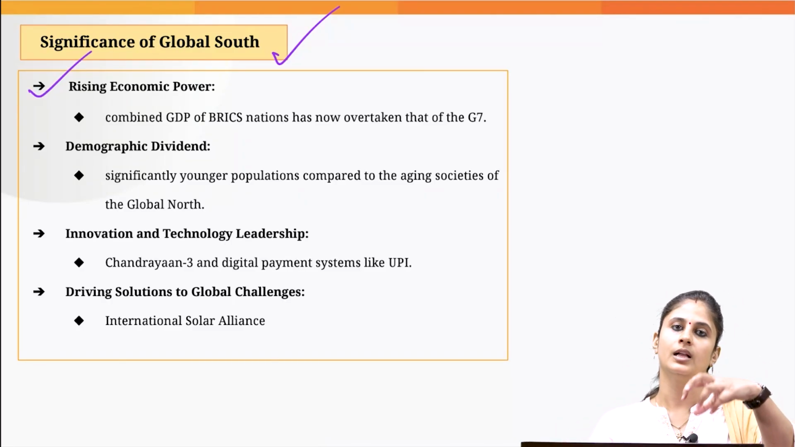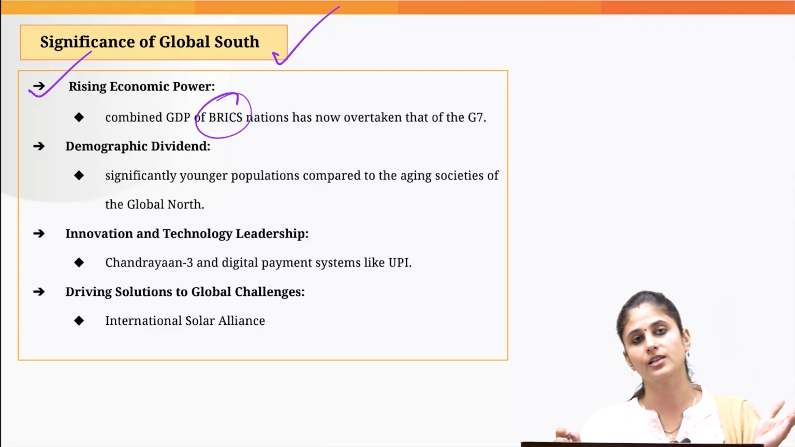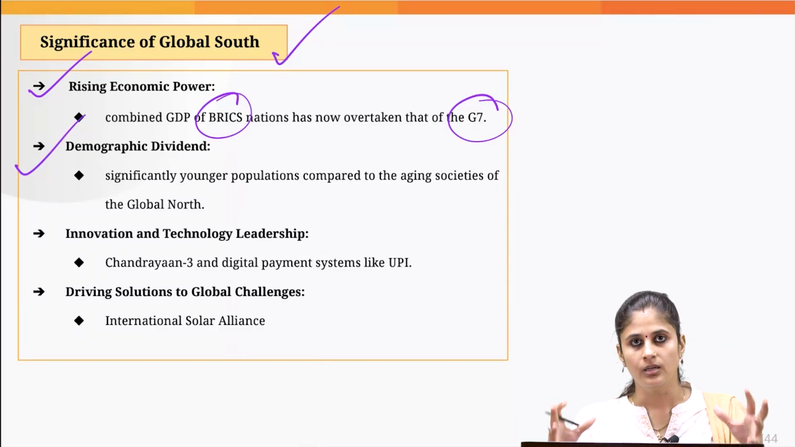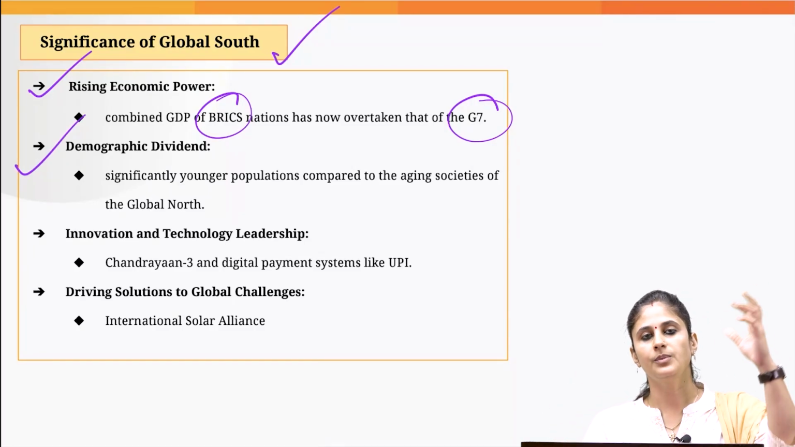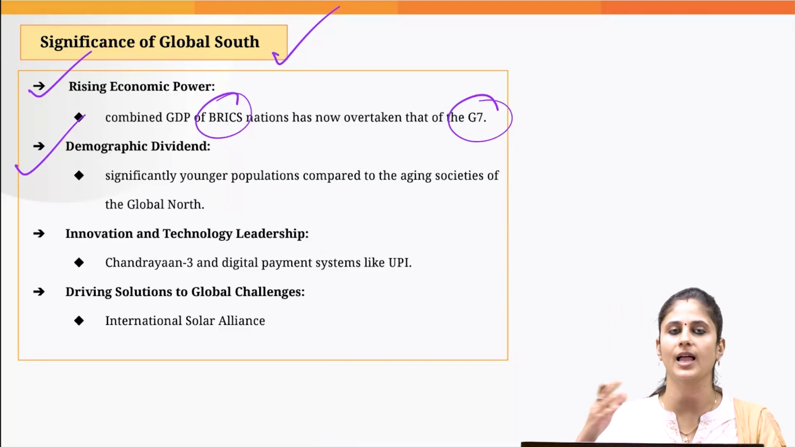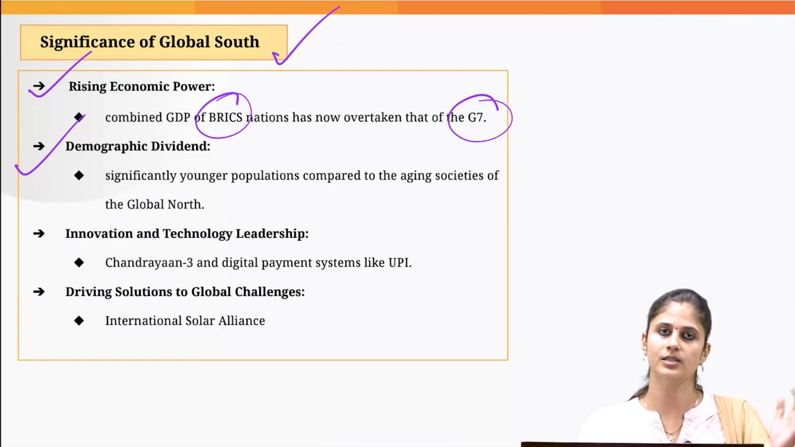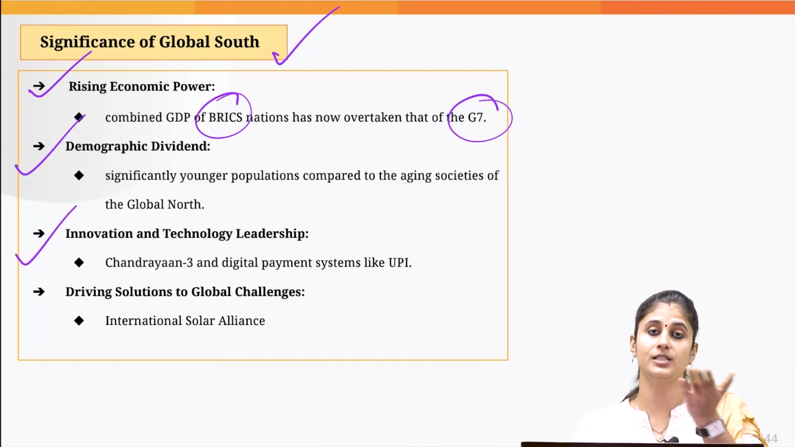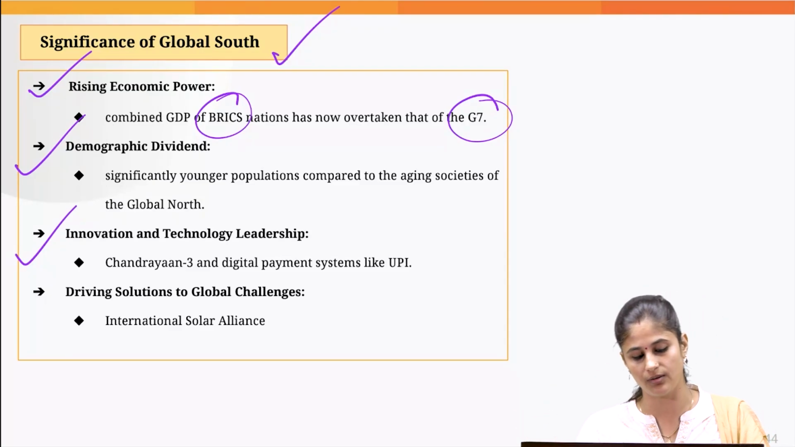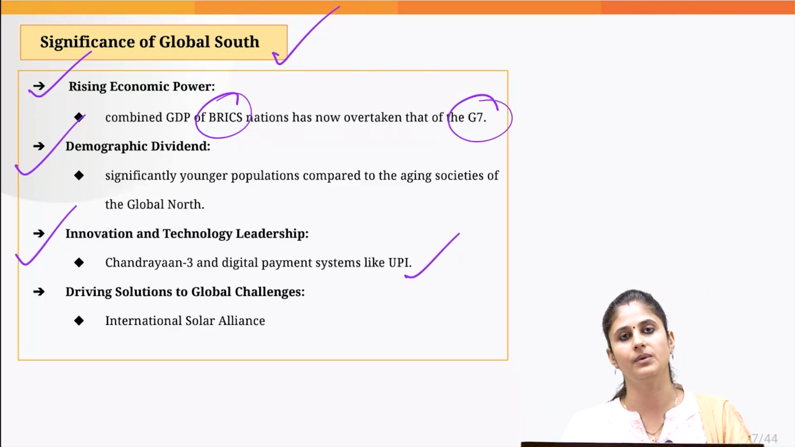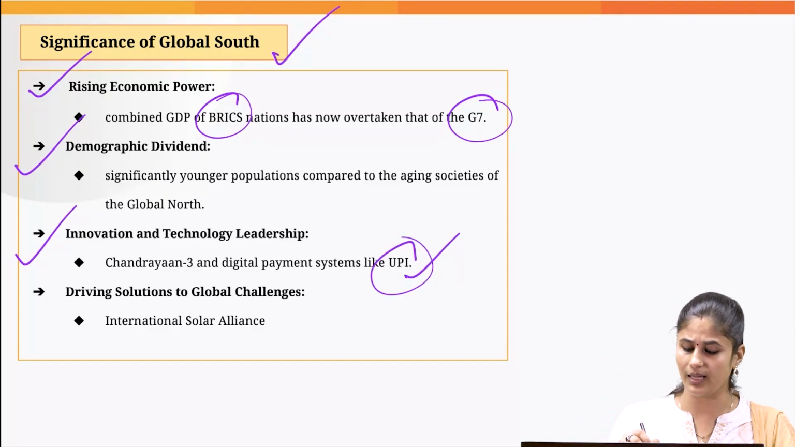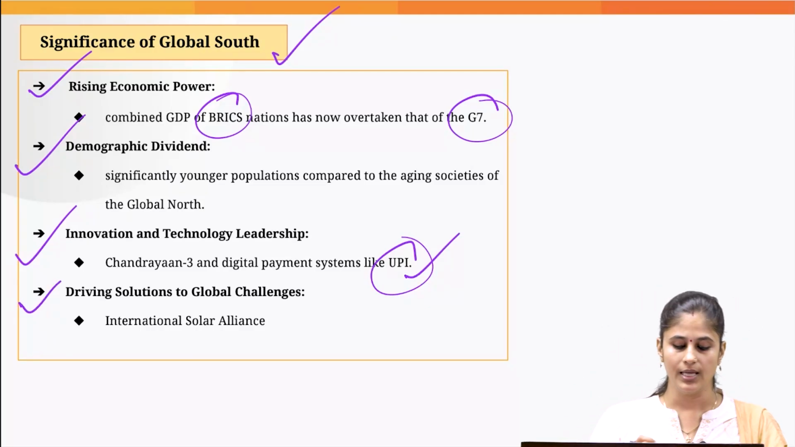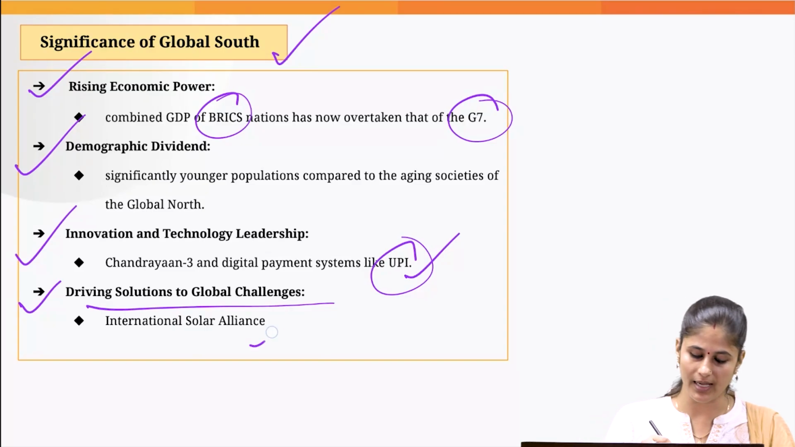If you combine the GDP of the BRICS nations, it has overtaken the combined GDP of the G7 nations. Then it has huge demographic dividend potential, because the population in India or China is quite young as compared to the population in the developed countries, which is aging. Then we have made great advancement in innovation and technology, like how China is beating the USA in artificial intelligence, biotechnology, etc. India has also made great advancement in the technology domain, like we discussed UPI, the Umang app, etc. Then this region is driving solutions to global challenges, like India has come up with the International Solar Alliance.